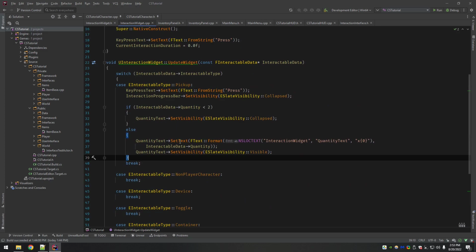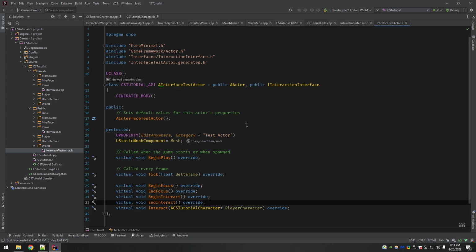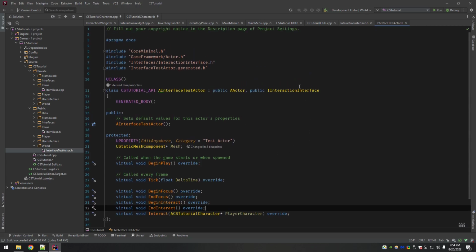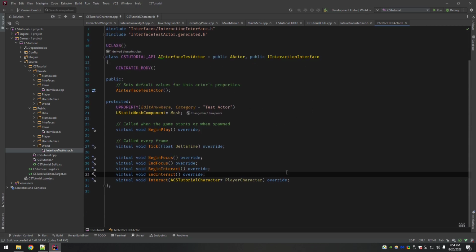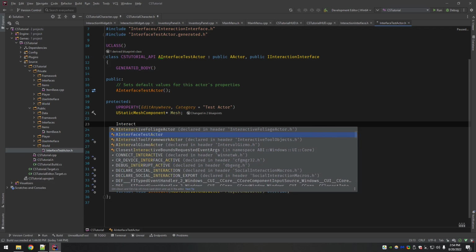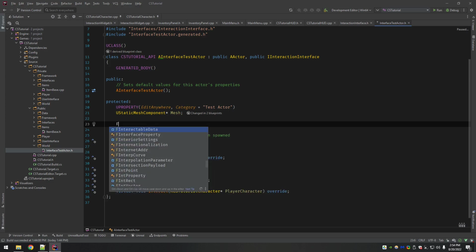I'm trying to think for the test actor here. I guess we could trick it and tell it it's a pickup for now, just to get some text in there, because we're going to use him to make sure it's working. So I guess we'll do that. It's ugly, but when we build up the pickups and everything, we will do plenty more testing. This is just to ensure that we can do an initial check of our code in our widget.